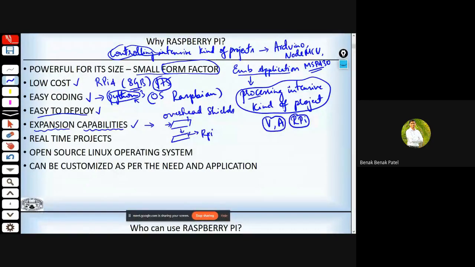So there are a lot of companies available. This is about expansion capabilities. So this Raspberry Pi has expansion capabilities, and we can implement real-time projects using it because of internet connectivity.